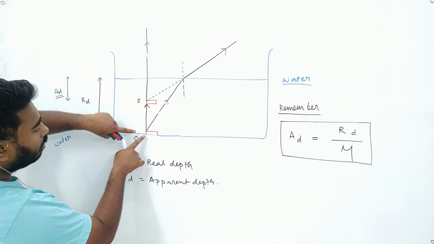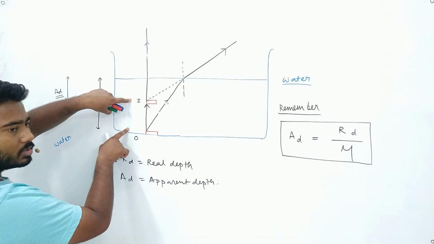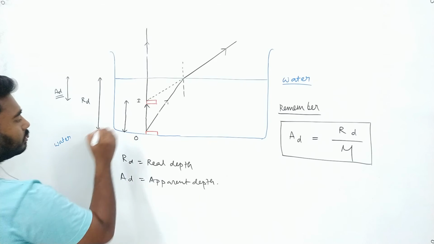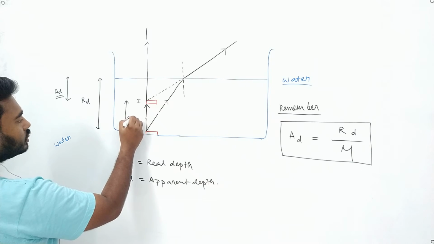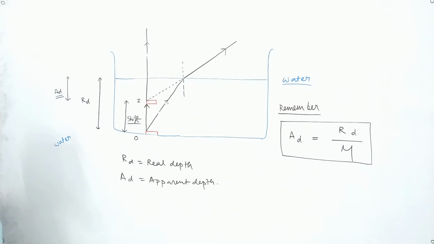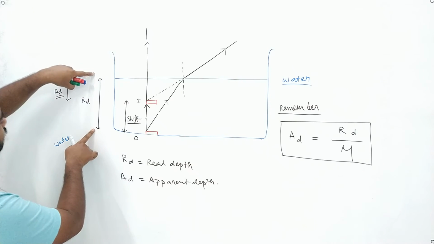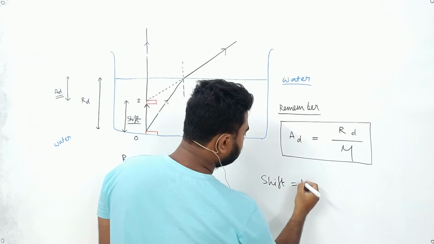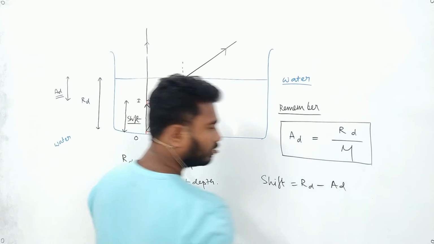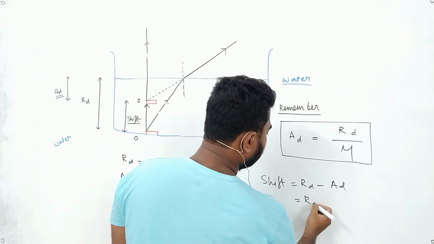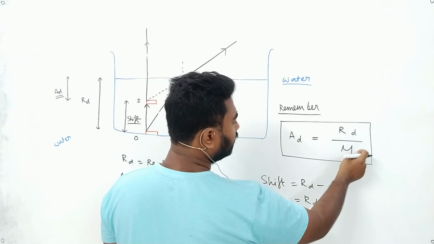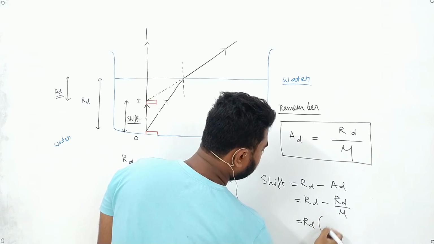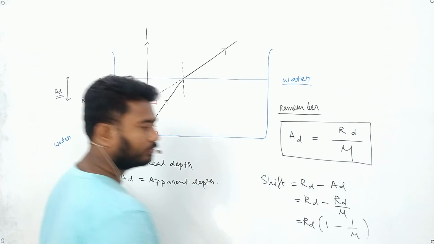So the object got shifted by some distance. This is known as shift. So shift is real depth minus apparent depth. So we have one more term, shift, which is real depth minus apparent depth. See, we can write it as real depth minus apparent depth, which is real depth minus real depth by mu, or we can write it as real depth into 1 minus 1 by mu.